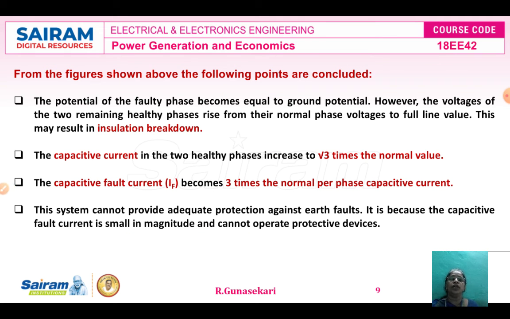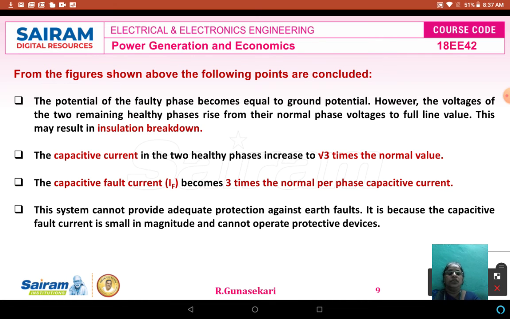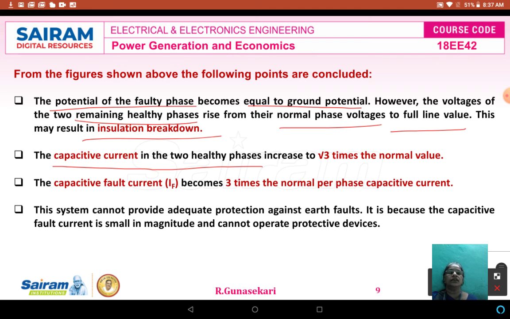Now, the conclusions of the ungrounded system. The first is the potential of the faulty phase, for example line B, becomes equal to the ground potential. The voltage of the two remaining healthy phases, in our example R and Y, rise from their normal phase voltages to the full line value. So what happened as a result? Insulation breakdown.